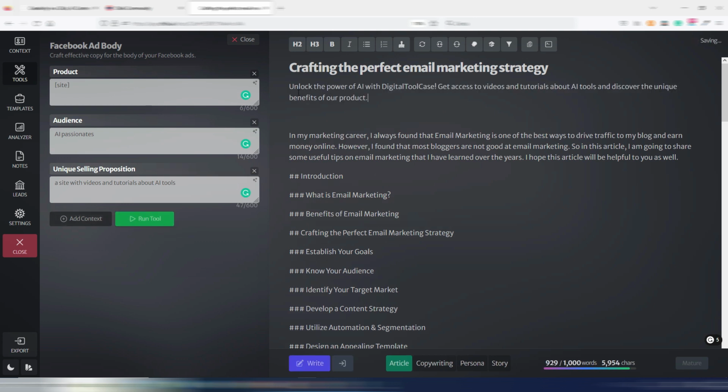As you can see, unlock the power of AI with Digital Toolcase, because this is my site variable. Get access to videos and tutorials about AI tools and discover the unique benefits of our product. You decide how you want to use variables. Again, you can use them for something you write more than once in your articles or in your content.